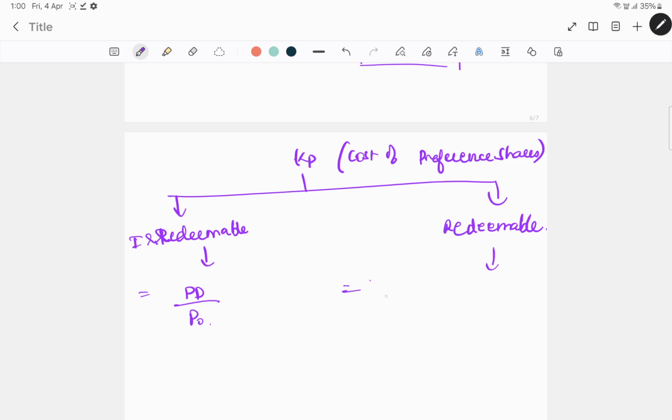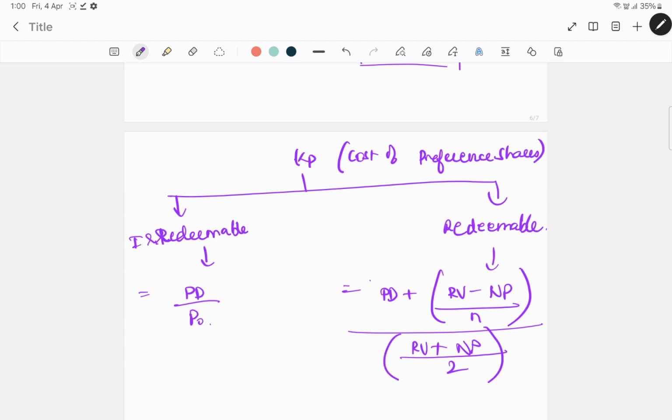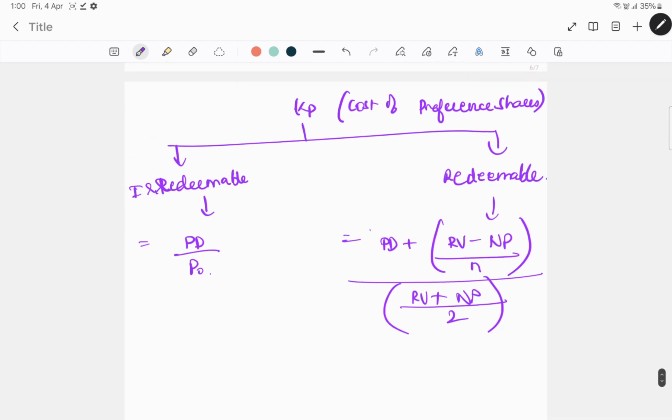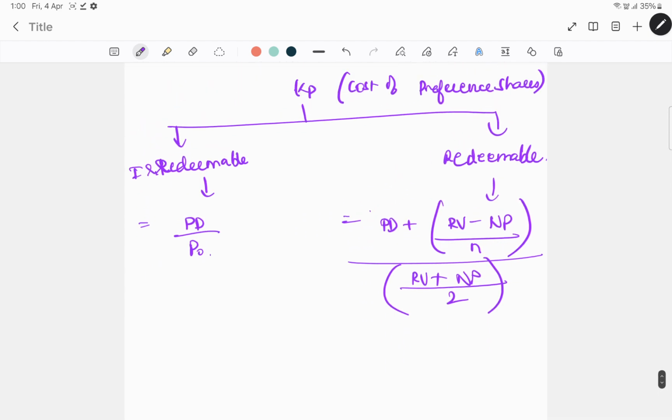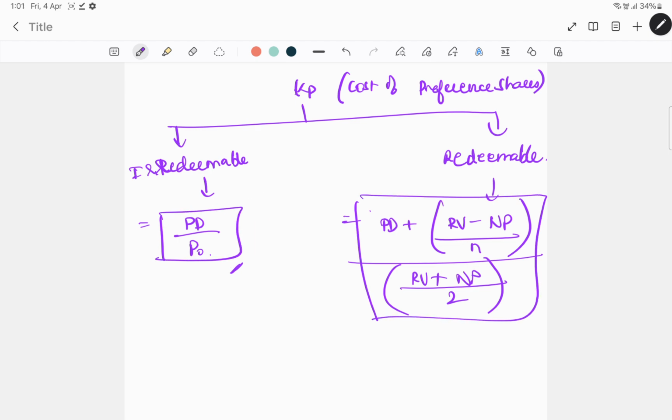Since there's also redemption value, same thing: preference dividend plus (redemption value minus net proceeds) divided by N, term of the preference share, divided by (RV plus NP) divided by 2. So this is how you will be calculating. For irredeemable, you need to calculate the same as PD by P0. Only thing is 1 minus T, here there is no 1 minus T since it's not tax deductible. And here it will be preference dividend plus (RV minus NP) by N divided by (RV plus NP) by 2.